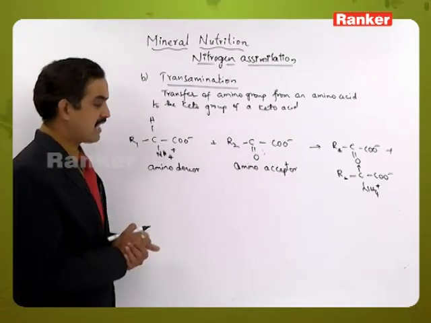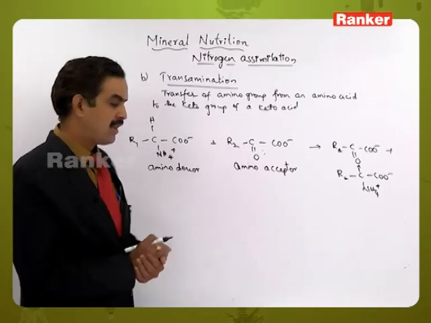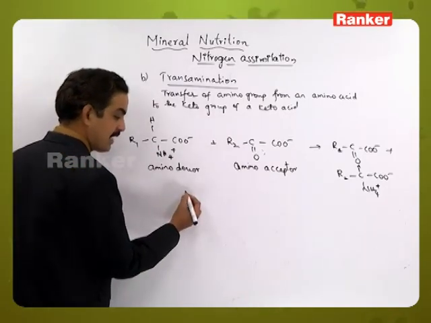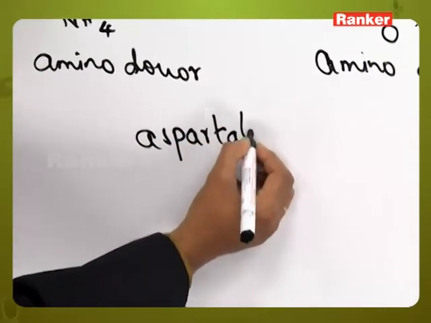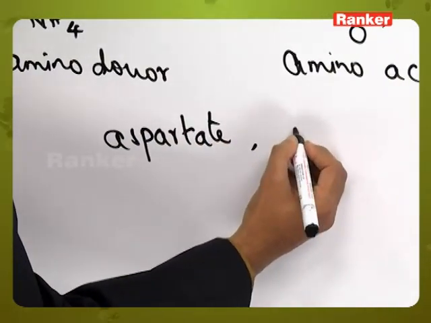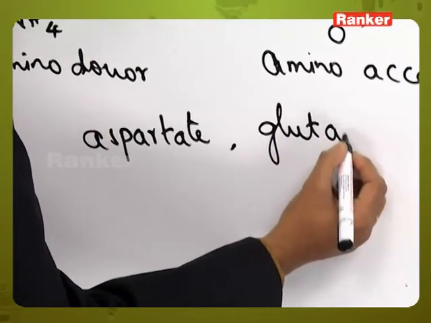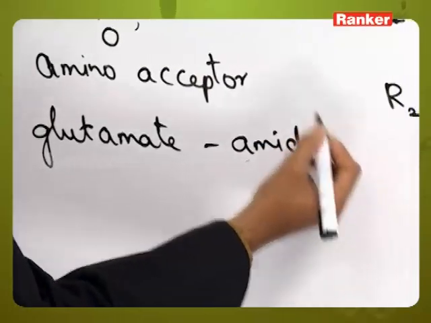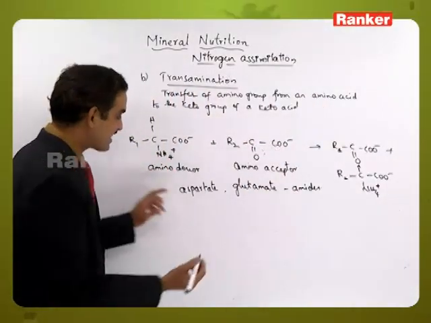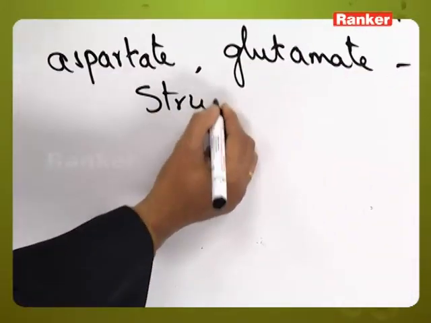There are two types of amide groups. One is called aspartate and the other is glutamate. These two are the amides, the main structural parts of proteins.